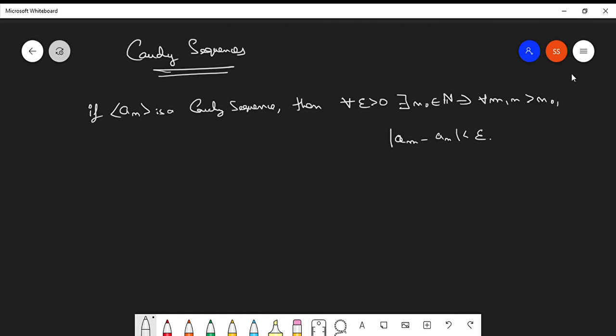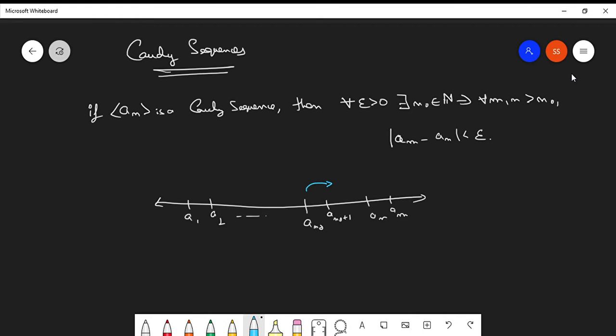Suppose you have a sequence like this. Let's say we place it on the number line. So this is a_1, a_2, and so on. Here you have a_n0, here you have a_n0 plus 1, here you have a_n, and here you have a_m. So as we cross this n_0, if you take any a_m and a_n, any elements that are images of natural numbers m and n, the difference will be less than epsilon.